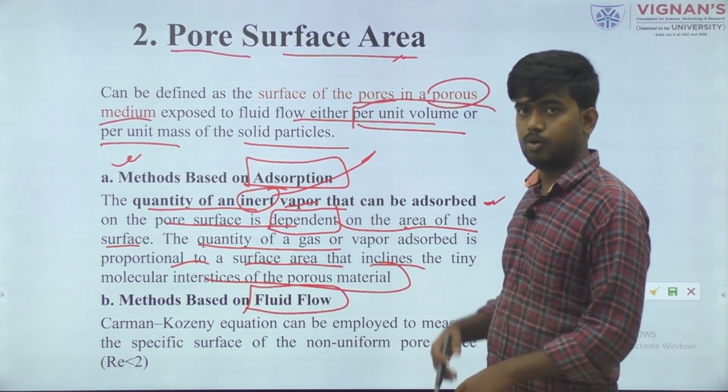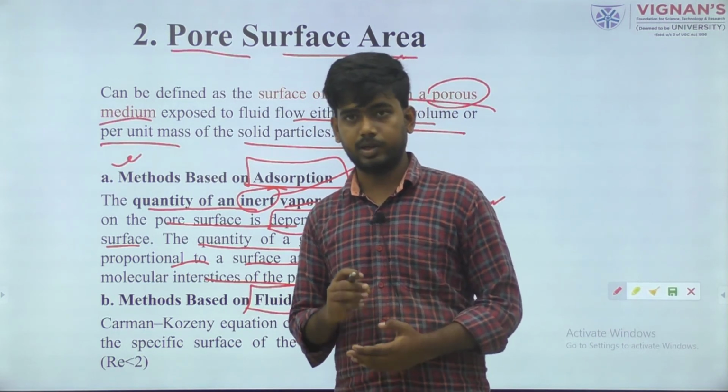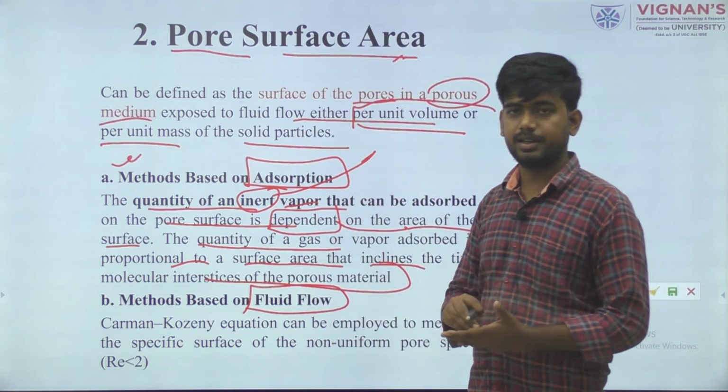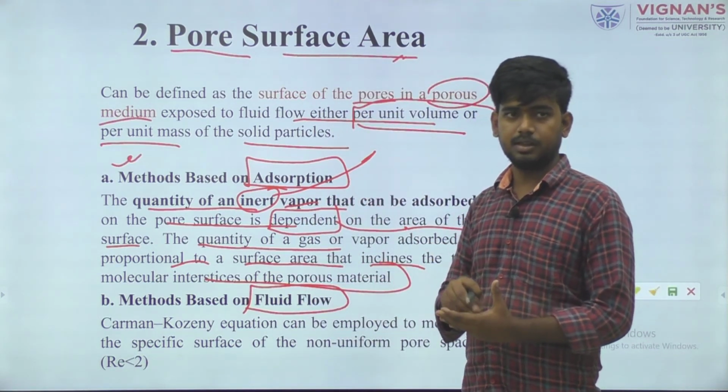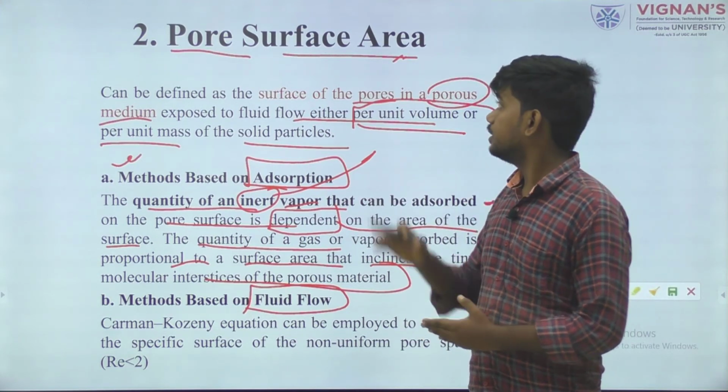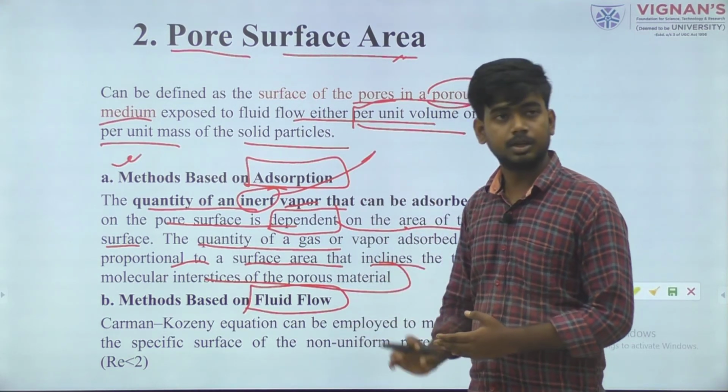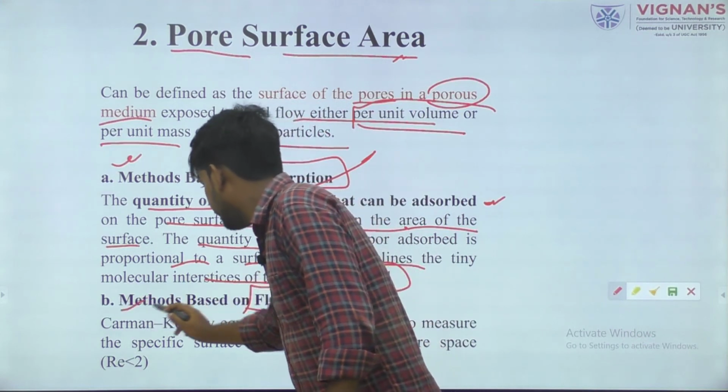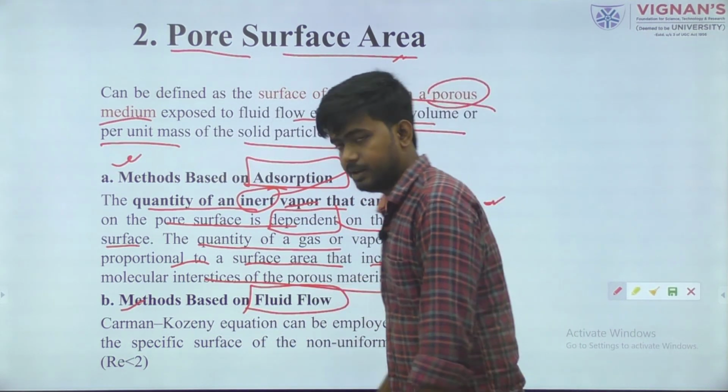Understand? So the amount of vapor or liquid absorbed by this material during the absorption process indicates the pore surface area. Another way we can determine it is the fluid flow technique.